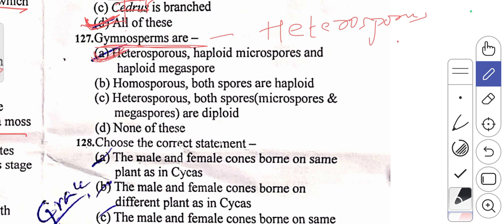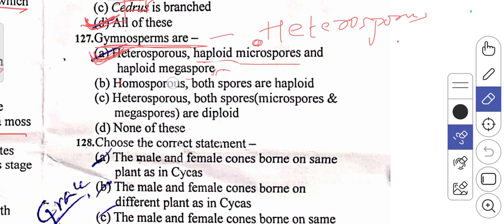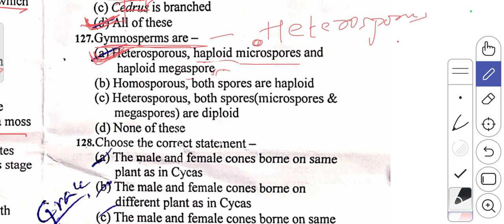Heterosporous means two different haploid spores, a smaller haploid microspore and a bigger haploid megaspore. The other statements are wrong. B, homosporous, both spores are haploid, is wrong. C, heterosporous, both microspore and megaspore are diploid, is also wrong, as they are haploid but of two different sizes. D, none of these. So the answer is A here.